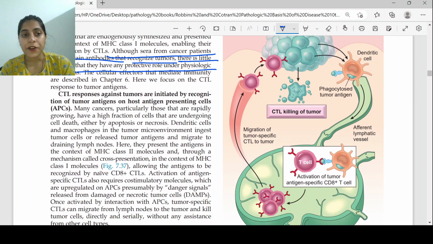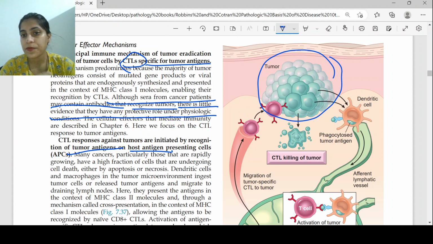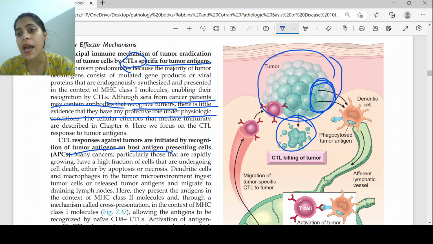The cytotoxic T cell response against the tumor is initiated by recognition of tumor antigens on host antigen presenting cells. Suppose there is a tumor, and some part of it has died. Whenever a cell is dying, it will be phagocytosed.